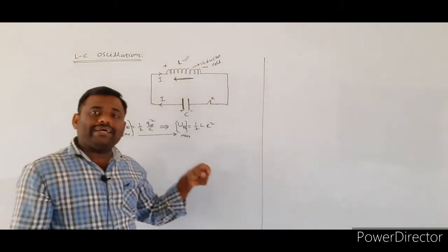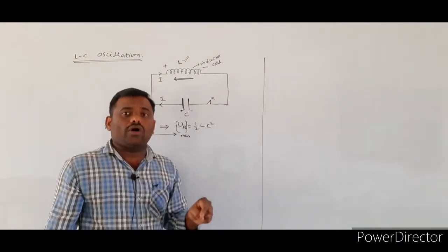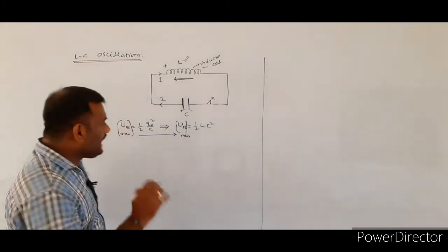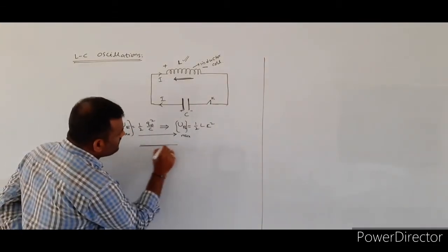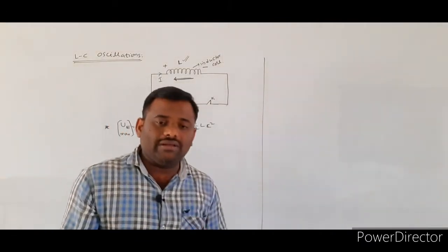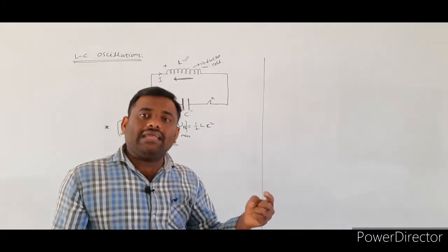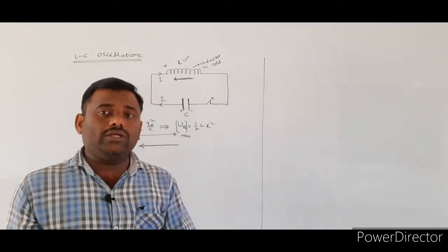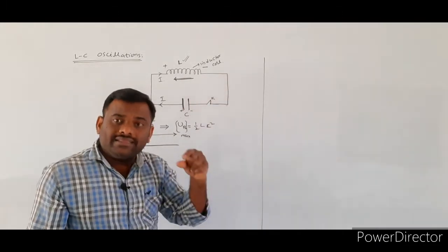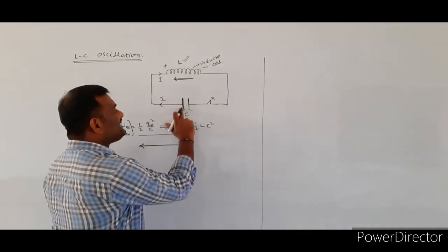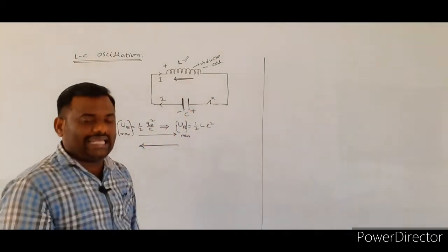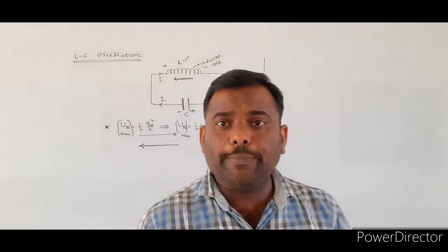Now the energy becomes maximum in the case of the inductor coil. Whatever maximum energy was stored in the inductor coil, this energy will be lost from it. Whenever the energy is lost from the inductor coil, the current will flow from the inductor coil to the capacitor, and in this case the capacitor will be charged with the opposite polarity.